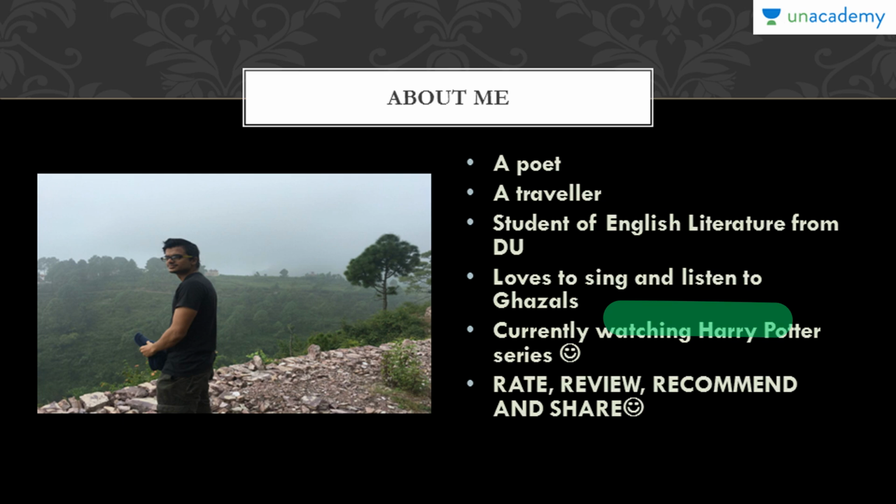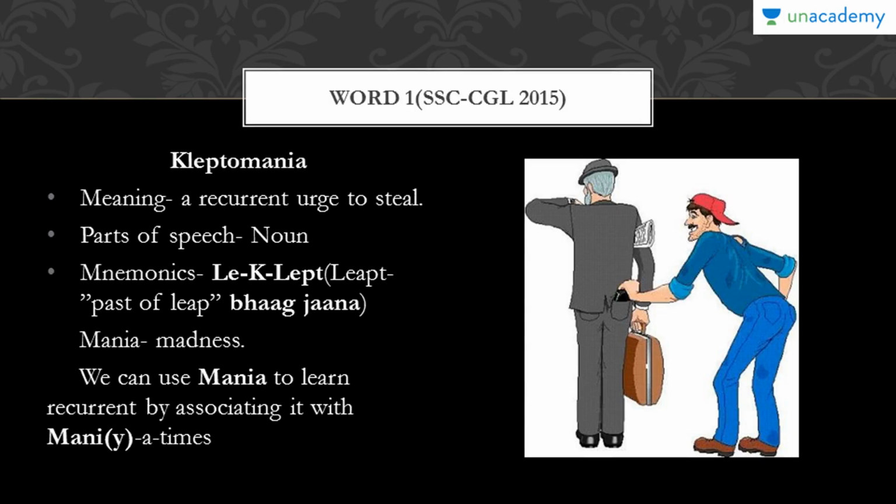So let's begin with this lecture. The very first word that we have here is kleptomania, and this word was a part of the question paper of SSC CGL 2015 examination. So let's first see what is the meaning of this word kleptomania. The meaning of the word is a recurrent urge to steal. And now we will see how we can understand the meaning of the word and also retain it in our memory for a lifetime. So that is what we are here for.